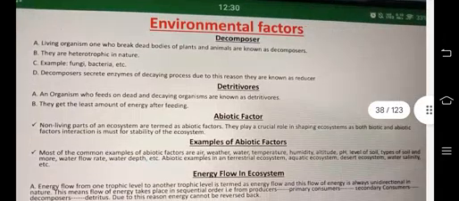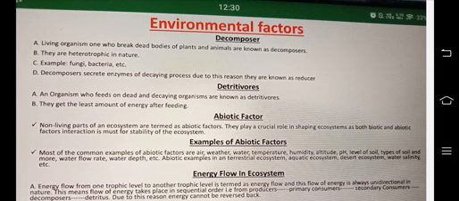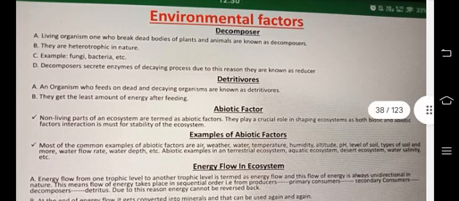Environmental factors. There are different environmental factors, like decomposers. Living organisms that break down dead bodies of plants and animals are known as decomposers. They are heterotrophic in nature. Example: fungi, bacteria, etc. Decomposers secrete enzymes for the decaying process. Due to this reason, they are known as reducers. Then detritivores. An organism that feeds on dead and decaying organisms is known as a detritivore. They get the least amount of energy after feeding.